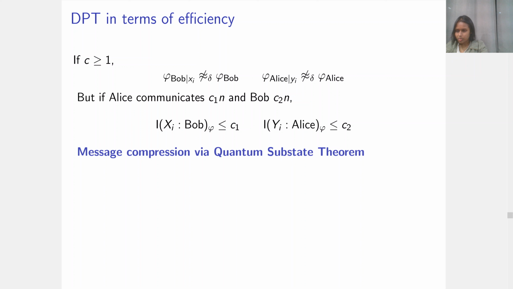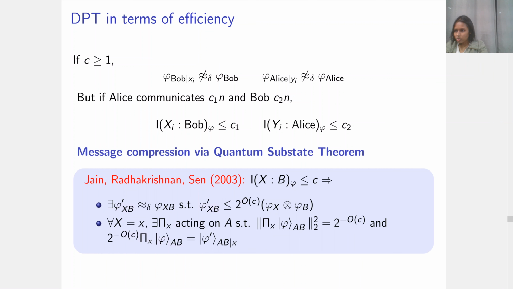Now, to give a zero communication protocol, we shall use a message compression scheme that is apparent from the quantum substate theorem. This was given by Jain, Radhakrishnan and Sen, and it says that if we have a mutual information bound between x and b in phi, then there exists a state phi prime xb close to phi xb such that phi prime xb is upper bounded by 2 to the O of c times phi x tensor phi b in the operator inequality sense.